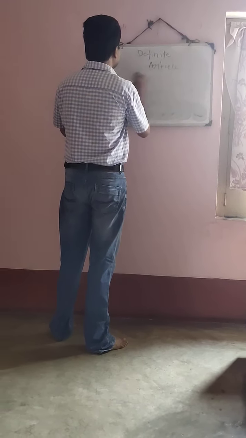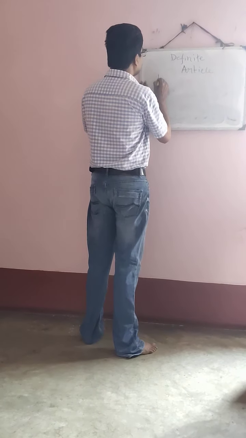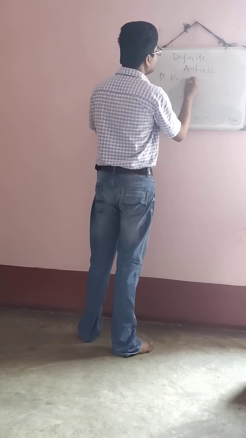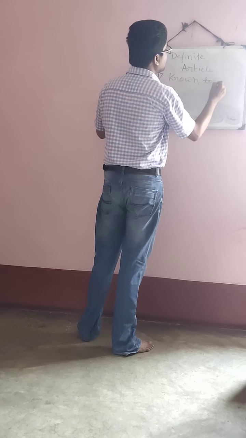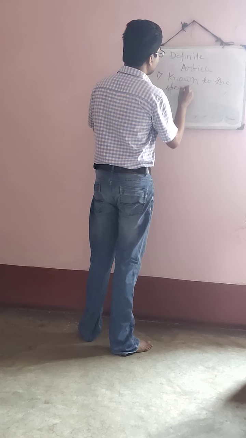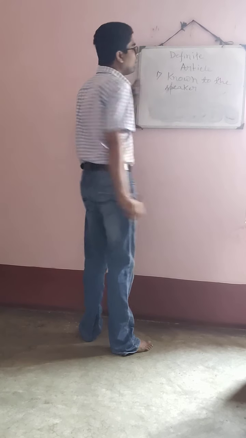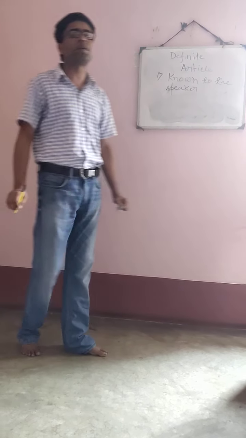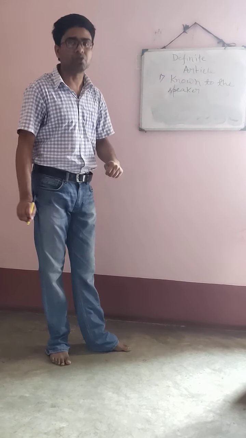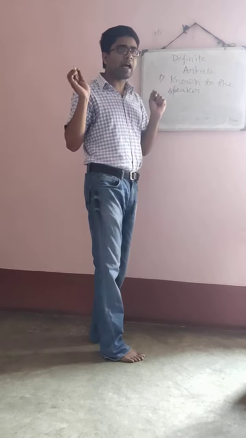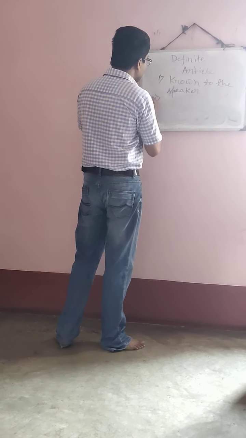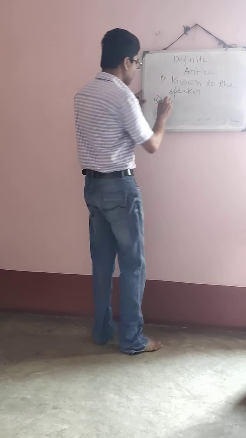Now come to the second thing: known to the speaker. Known to the speaker. What does that mean? When something is known to the speaker, then definite article the is used. Here I am giving one example, and after that it will be clear to you.